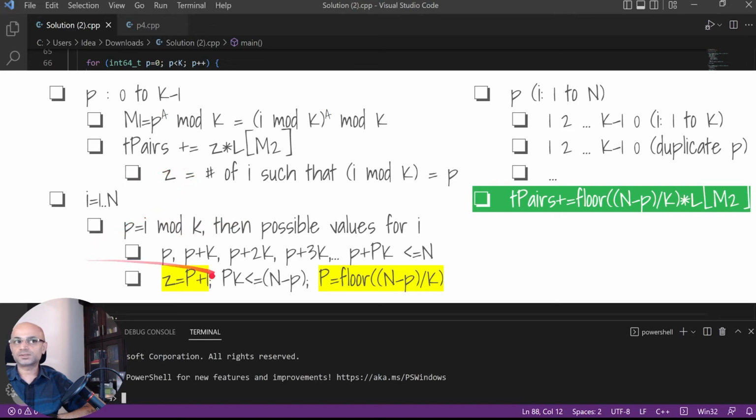To find z, it is similar to our y, where we count how many values of i exist which result in p for mod k. So we will have capital P plus 1 such numbers, where capital P is floor of n minus p by k, similar to what we did earlier. So we need to multiply this with L of m2 while adding it to the final answer.